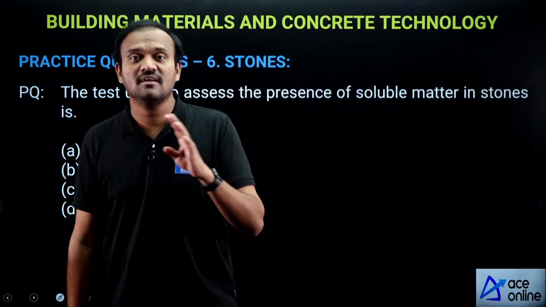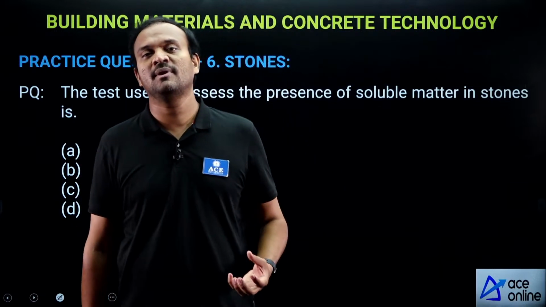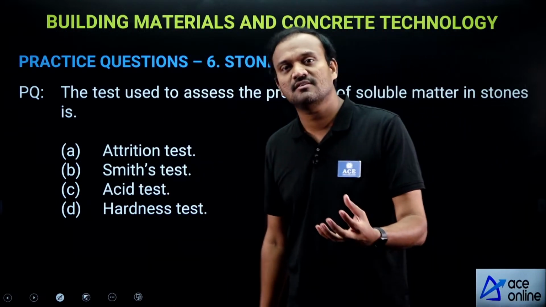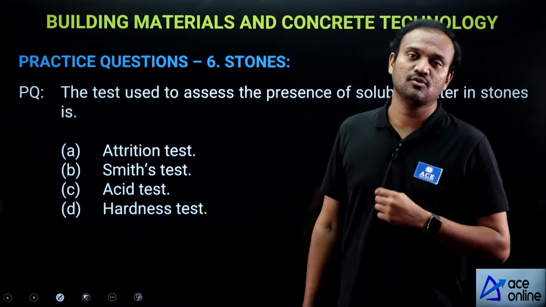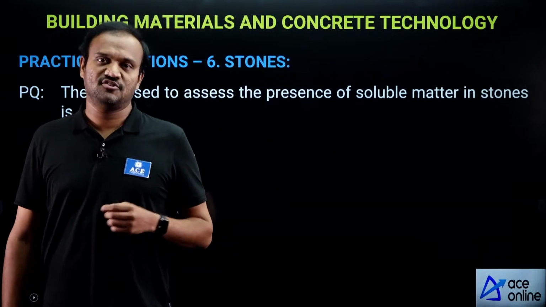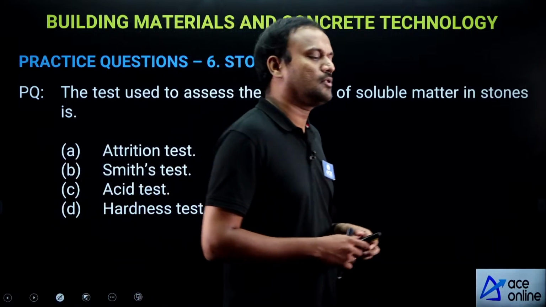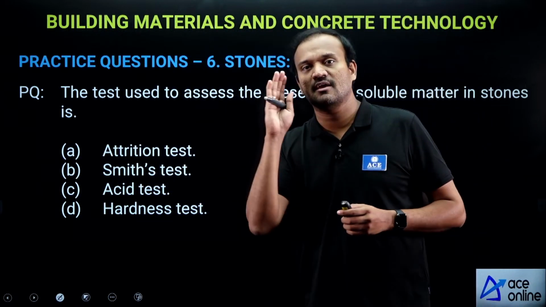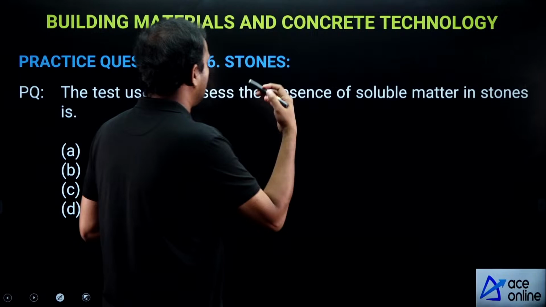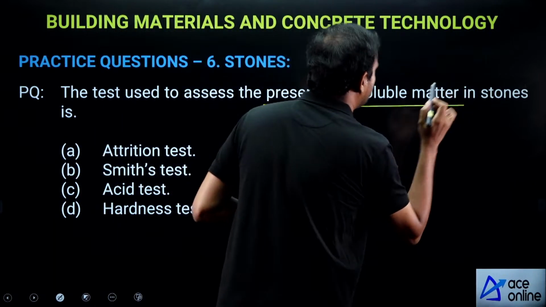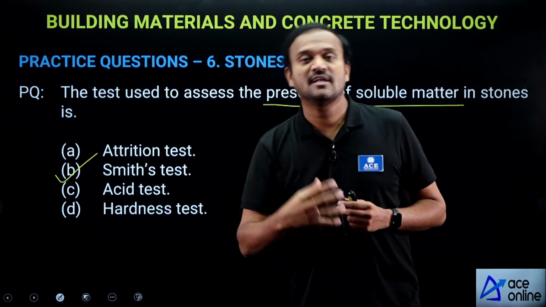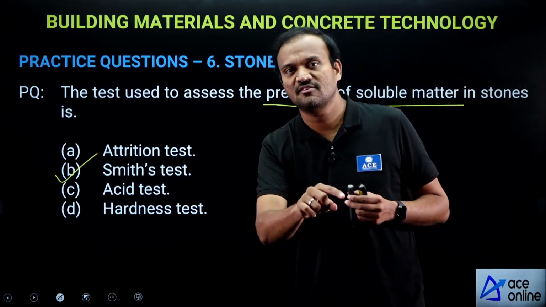4, crushing test to determine the crushing strength of a building stone. 5, impact test to determine the toughness of a building stone. 6, hardness test to calculate coefficient of hardness of a building stone. 7, water absorption test, and 8, microscopic test. These 8 tests are important for assessment of a building stone. The test to assess the presence of soluble matter is Smith's test, which helps you determine how much soluble matter is present in the stone.